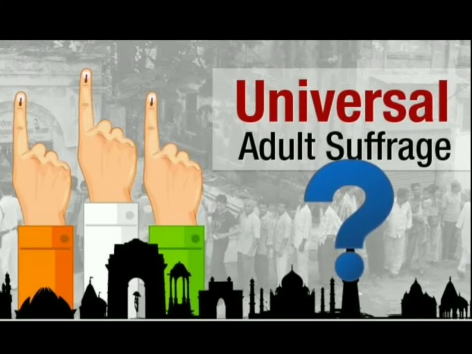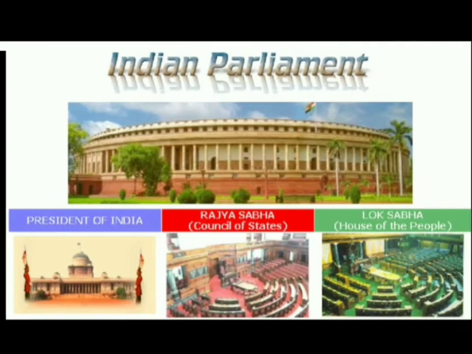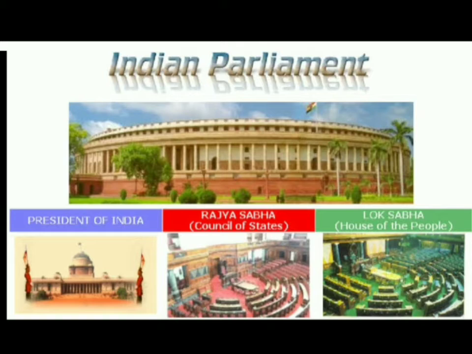I hope, students, you remember the universal adult franchise or universal adult suffrage. It means that people above 18 years have the right to cast their votes, and after casting our votes we select our representatives. Those elected representatives sit inside the parliament and take decisions on behalf of us.